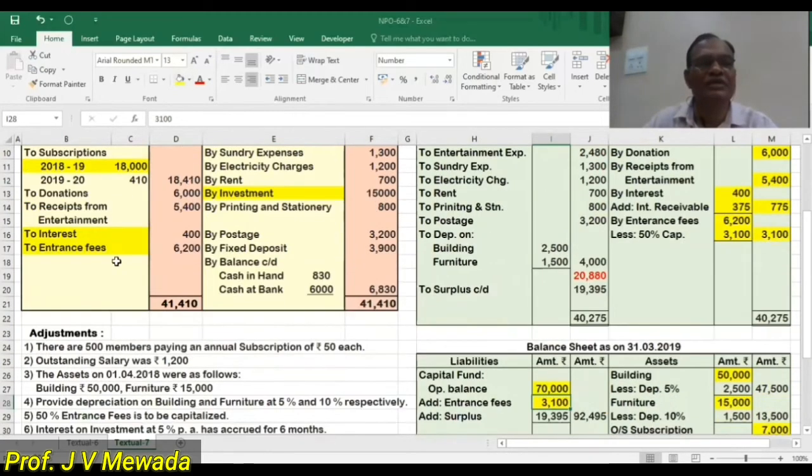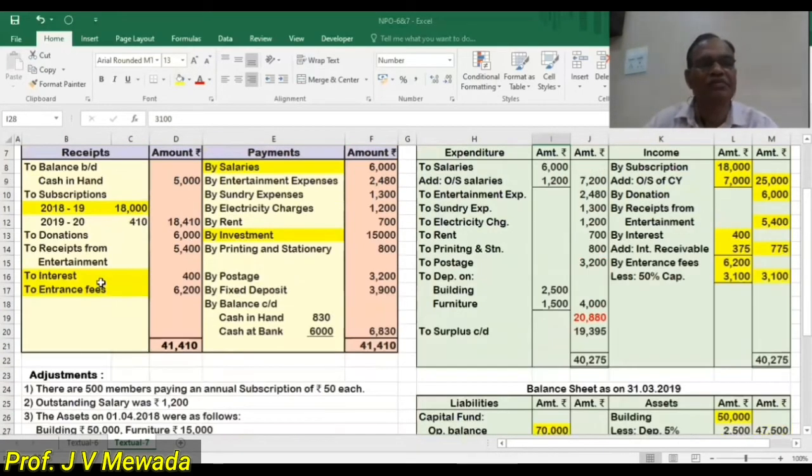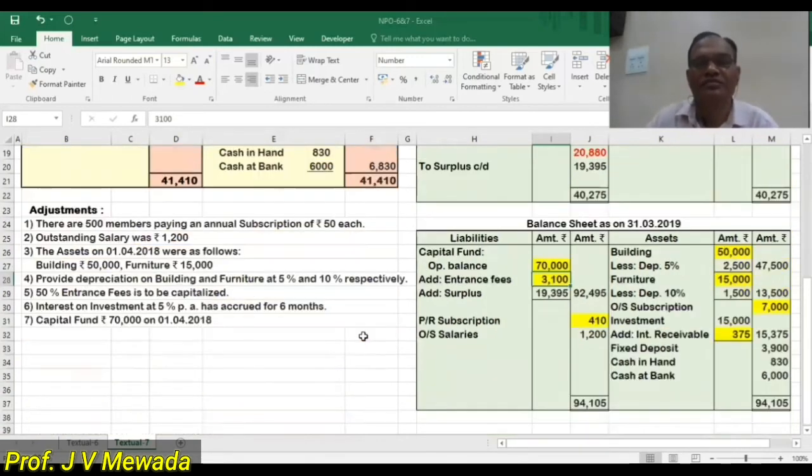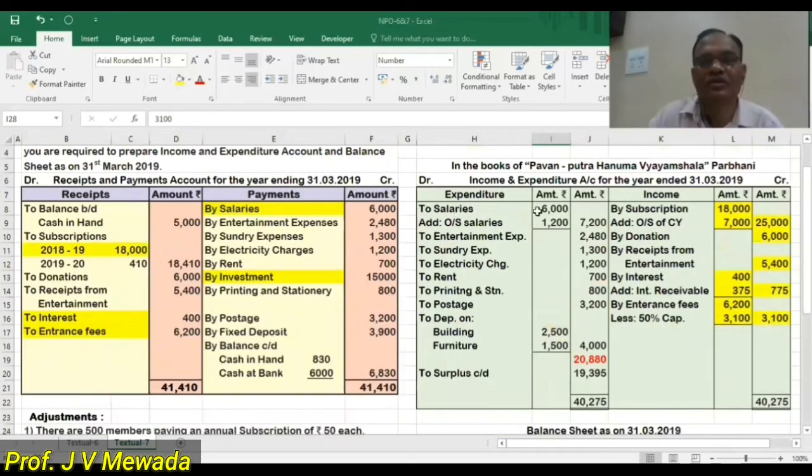So every item of the receipts and payment account, receipt side is over. Now on the payment side we have salaries 6,000. On the expense side, salary 6,000 I am showing, and at the same time let me do the adjustment.